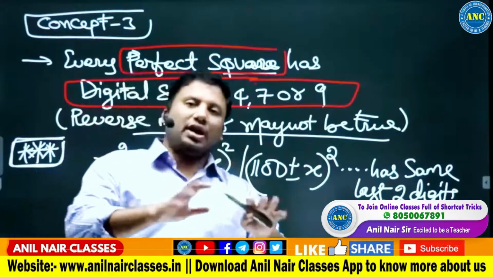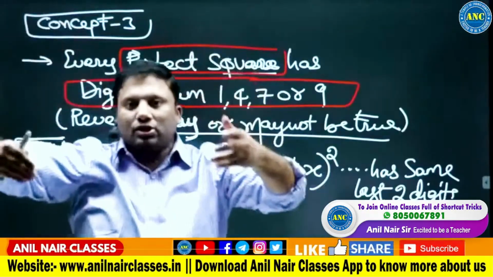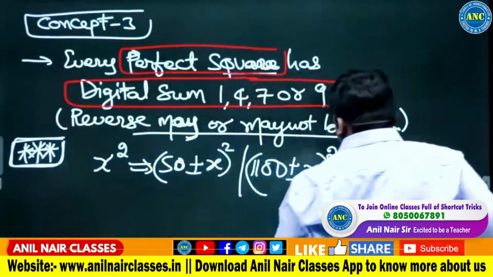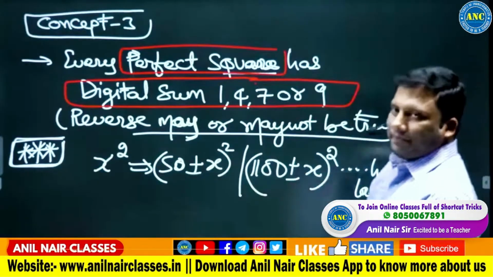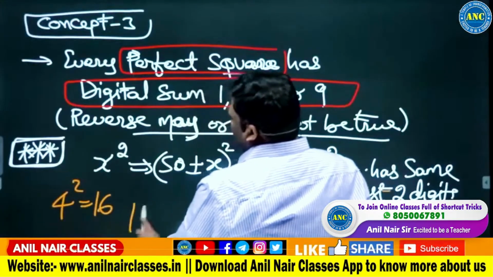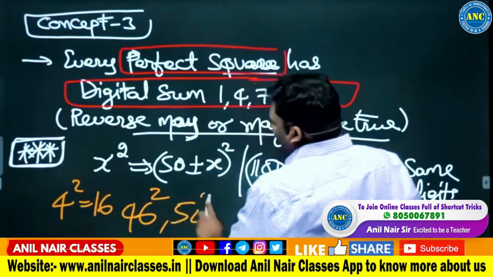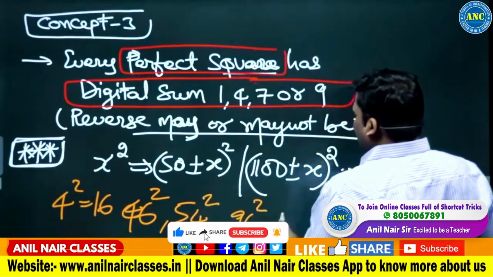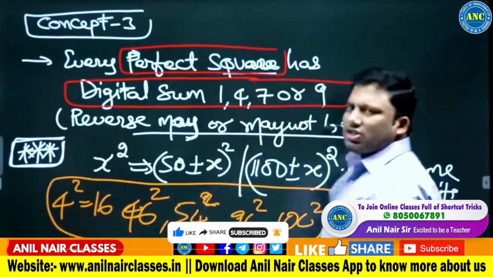You take a natural number x, square it. 50 minus x whole square, 50 plus x whole square, 100 minus x whole square, 100 plus x whole square: the last two digits will be the same. That means 4 square is 16. 50 minus 4, 46 square, is 2116. 50 plus 4, 54 square, is 2916. 100 minus 4, 96 square. 100 plus 4, 104 square. All the last two digits are the same.